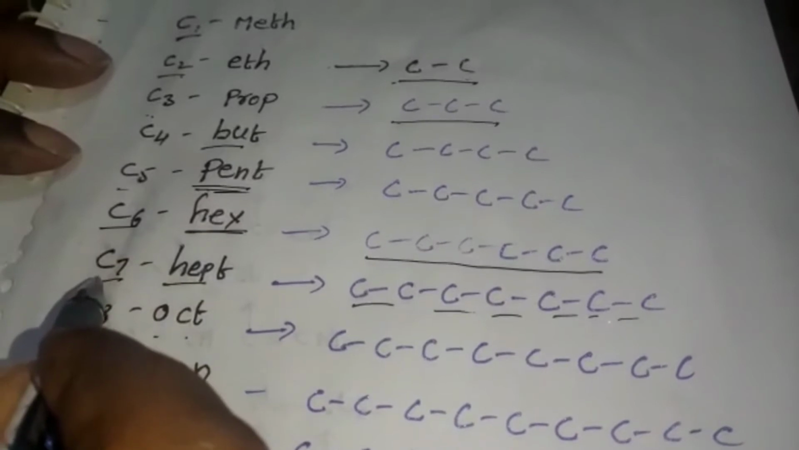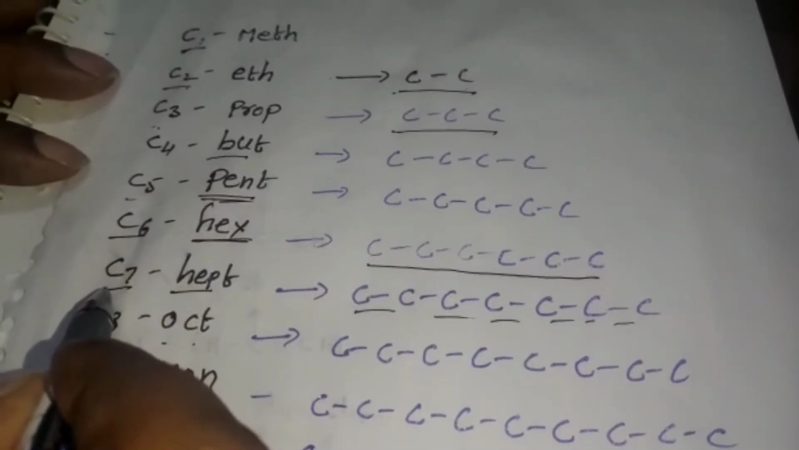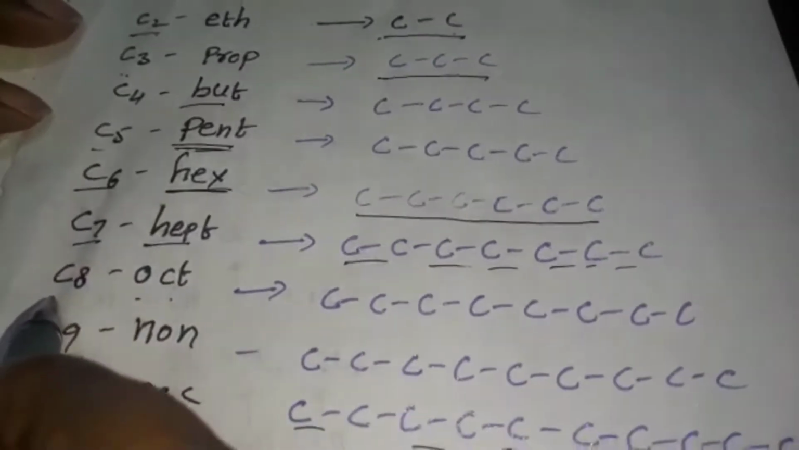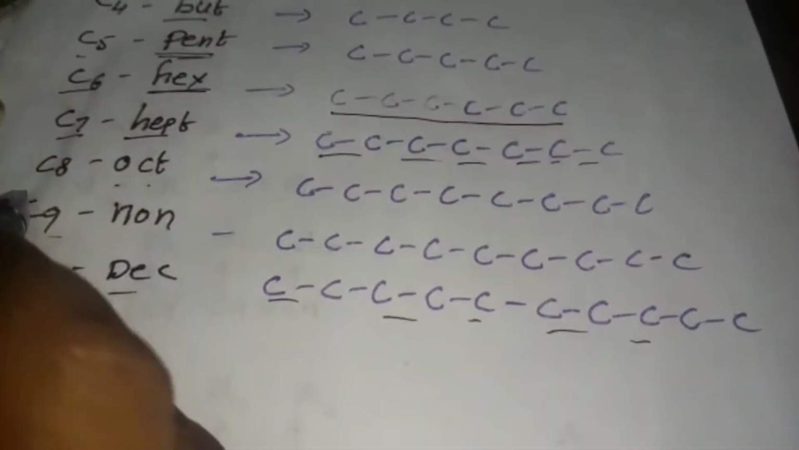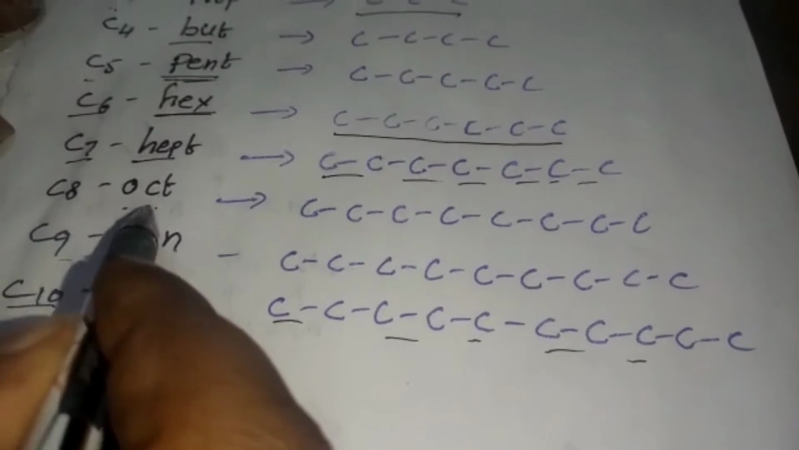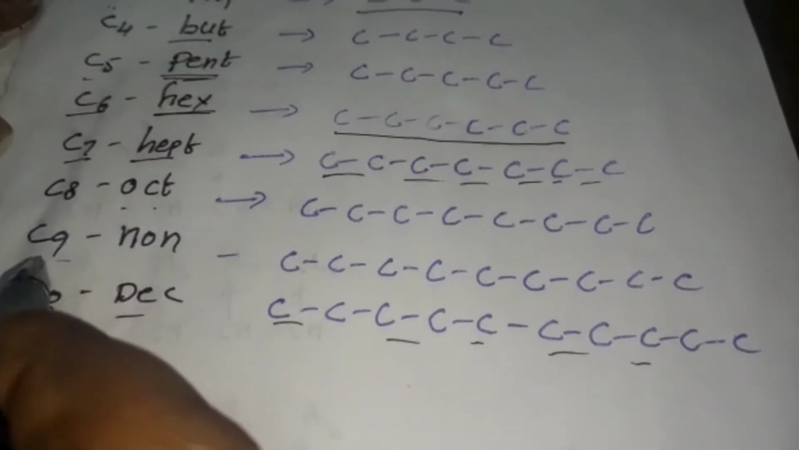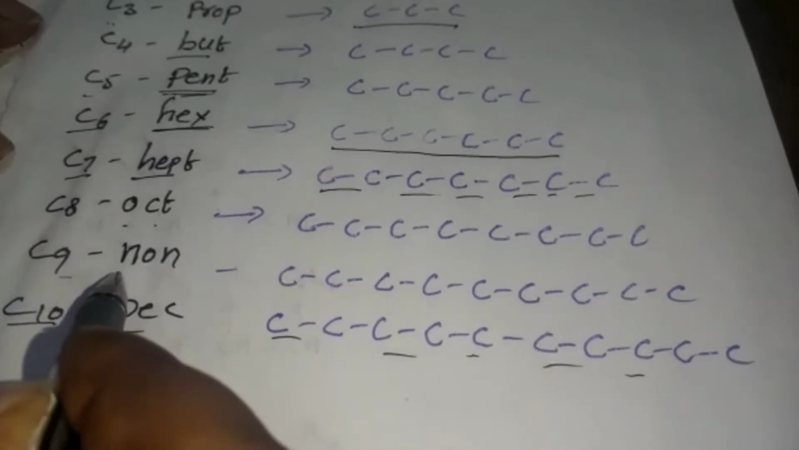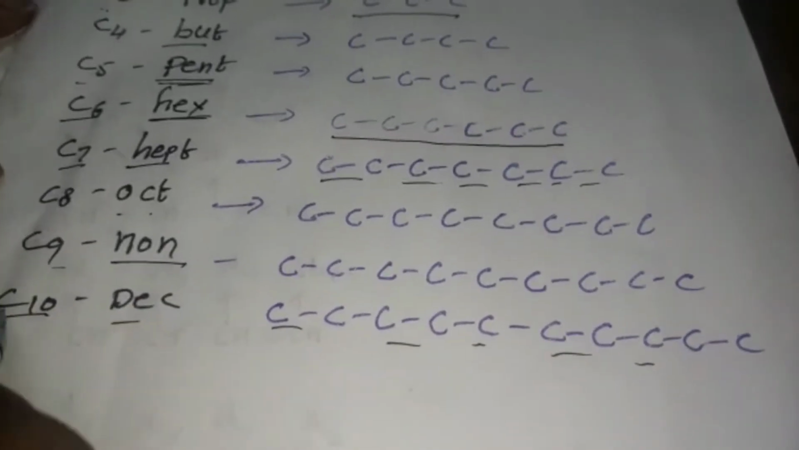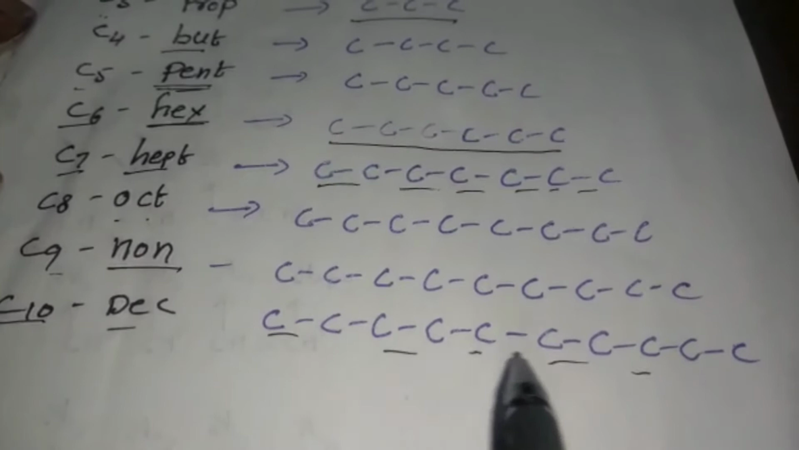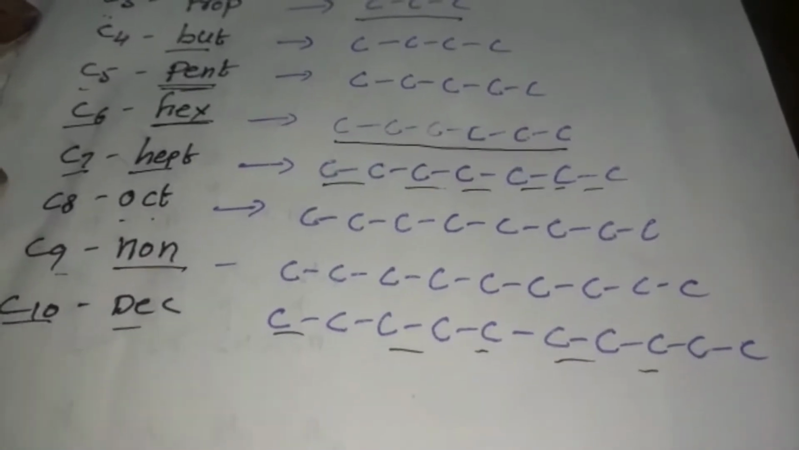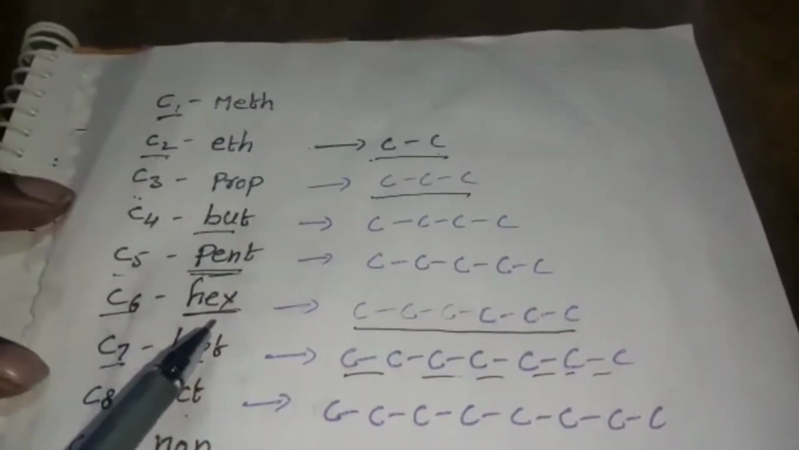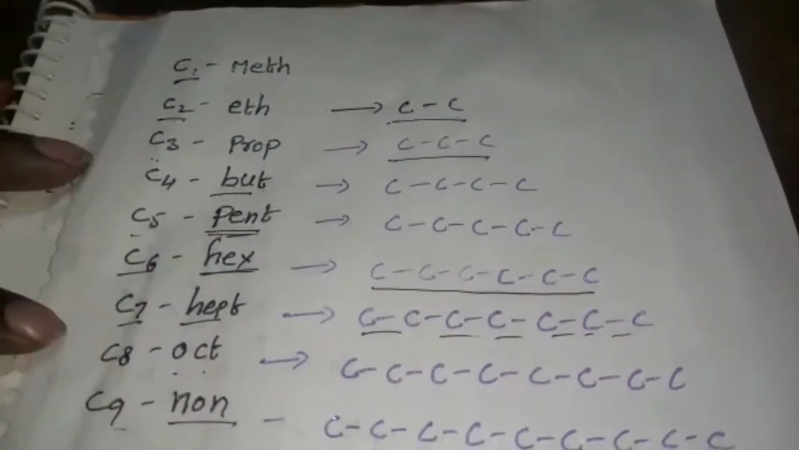Seven carbons, the root word is hept. Eight carbons, the root word is oct. Nine carbons, the root word is non. Ten carbons, the root word is dec. Whether it is ane, ene or yne, that we will discuss later. So this is about the root word.